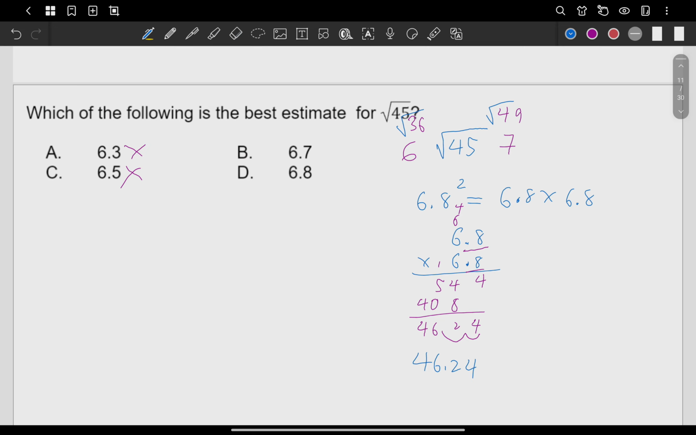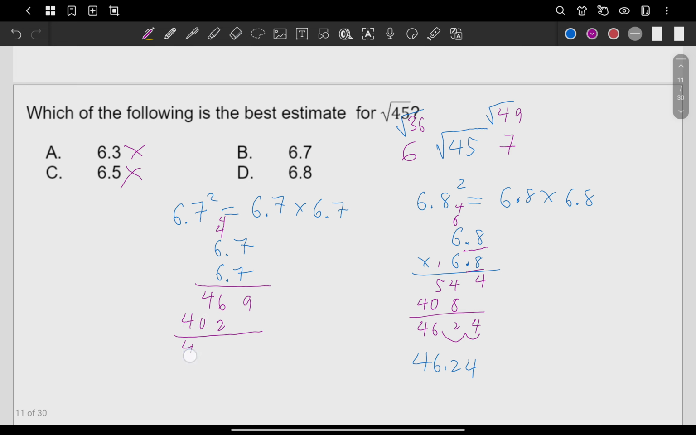Let's check what is 6.7 squared. Again, 6.7 squared means 6.7 times 6.7. We have 6.7 times 6.7. 7 times 7 is 49, carry 4. 7 times 6 is 42, plus 4 is 46. 6 times 7 is 42, carry 4. 6 times 6 is 36, plus 4 is 40.